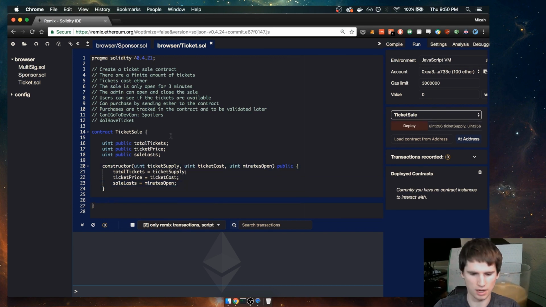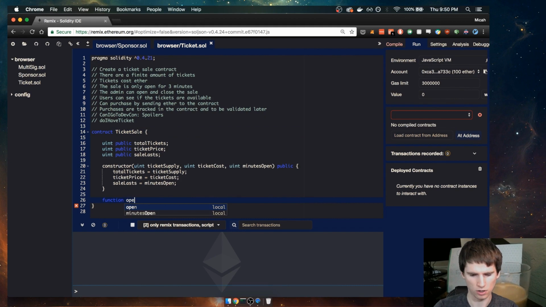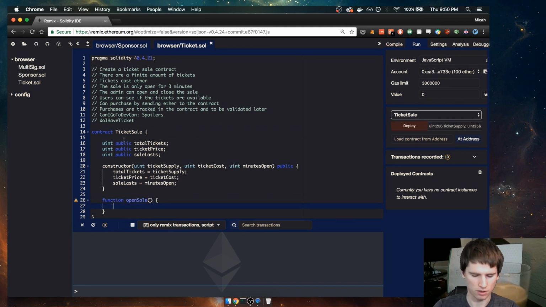Let's go ahead and work on a function for opening the ticket sale. Function open sale. Okay. Alright, so in here we probably only want to be able to do this if you're the person that's created the ticket sale.